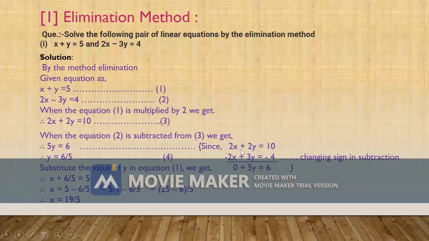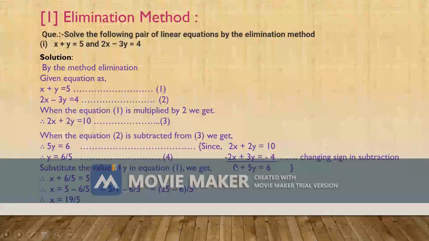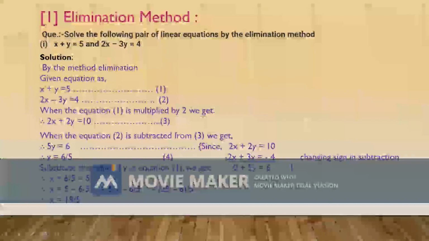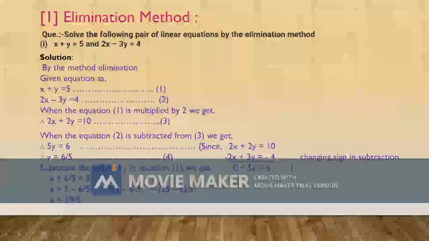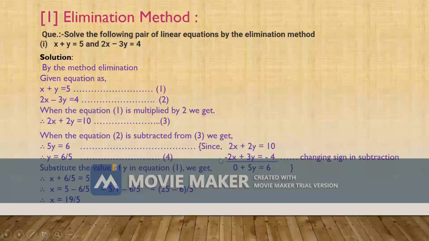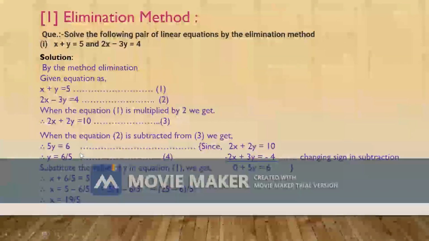We get the subtraction: 2x minus 2x cancels and becomes 0, 2y plus 3y becomes 5y, and 10 minus 4 gives 6. This equation is divided throughout by 5. Therefore y equals 6 upon 5.